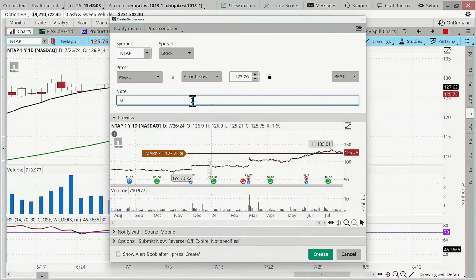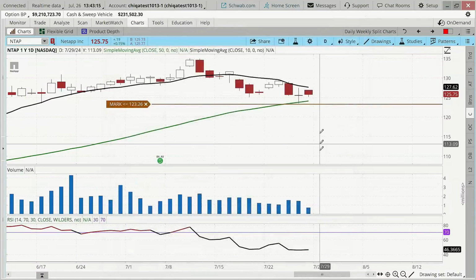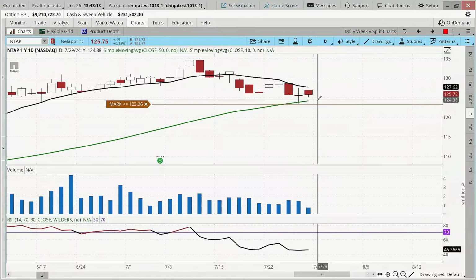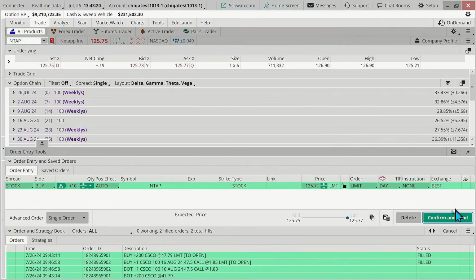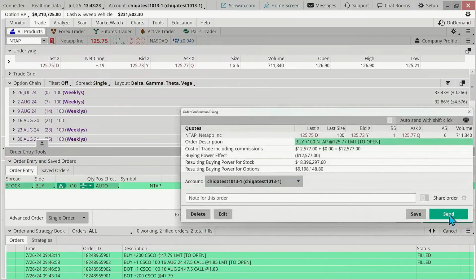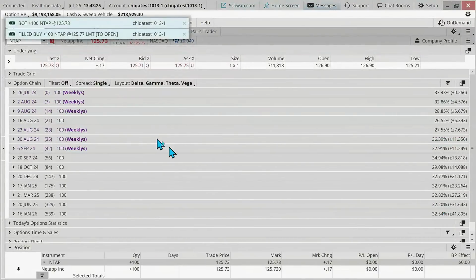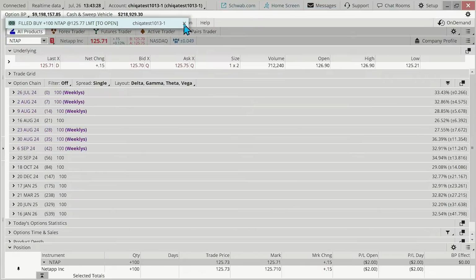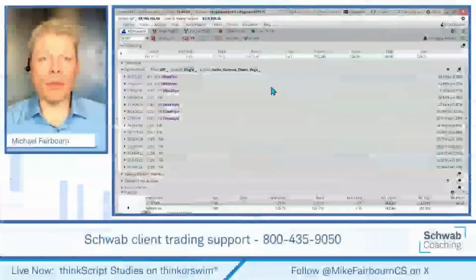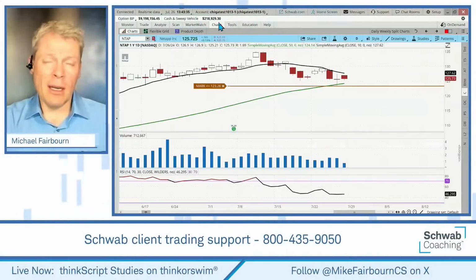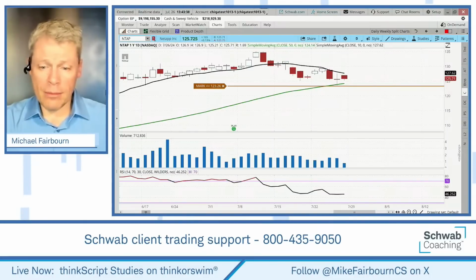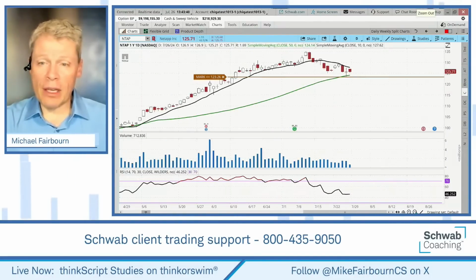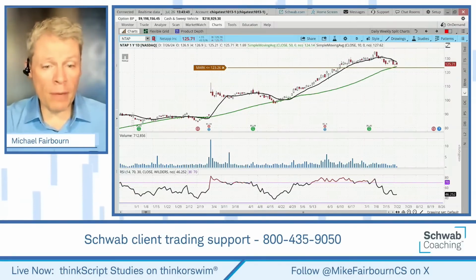I'm just going to put a little note in here so when it texts me, I know about it. Below doji. Okay, there we go. And that message can be sent out as well. But let's just go ahead and place that, and we'll call it a day. There it is, verification at that level. And we will track these within this account here each and every week as we go through this, and just look at these as well, just as a way to see what's happening with those trades that did have ThinkScripts associated with them.